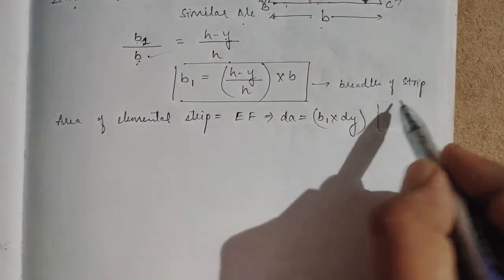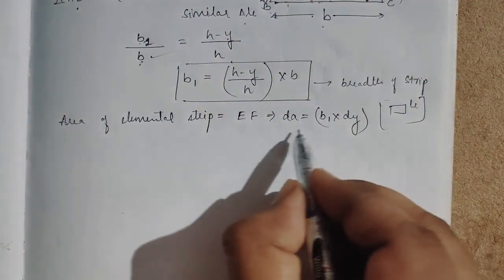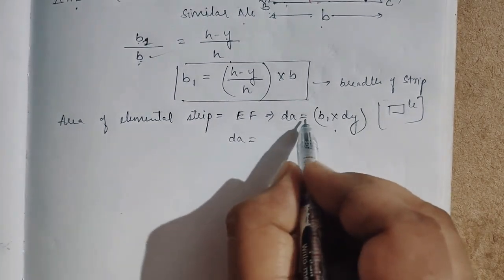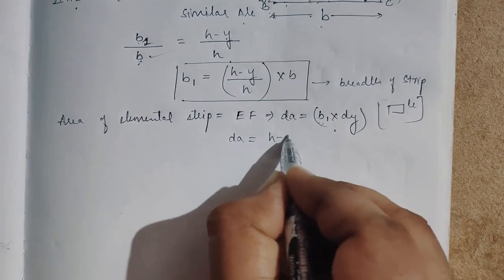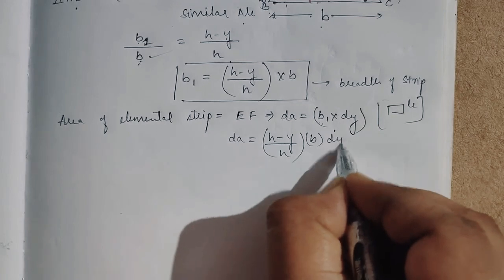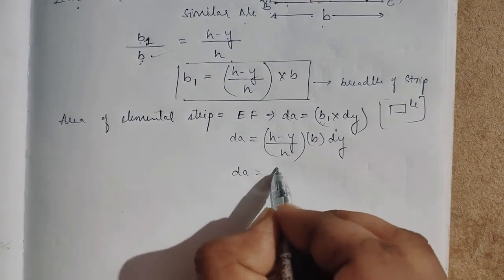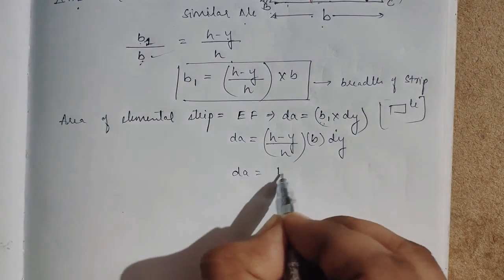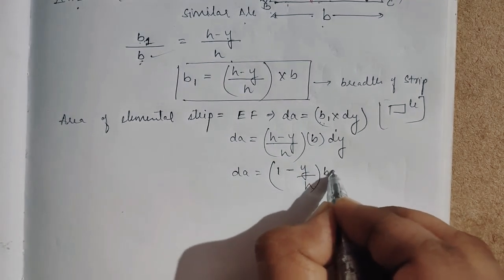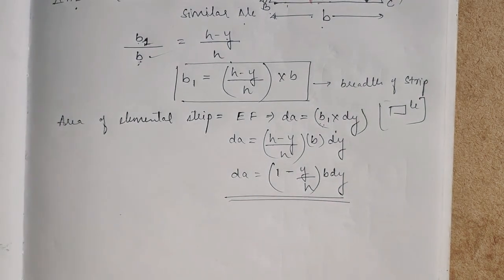So b1 into dy, considering it as a rectangle strip. So dA is b1 into dy, and the value of b1 is h minus y by h into b into dy. By taking h as common, it becomes 1 minus y by h into b dy. So this is the area of the elemental strip.